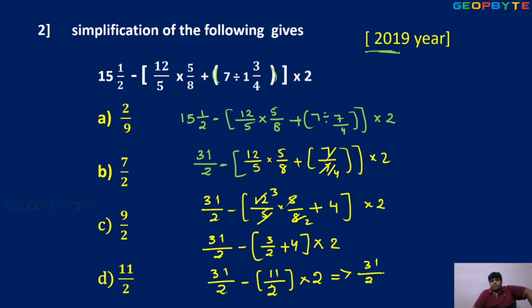31 by 2 minus 22 by 2. The denominator is the same, 2. So 31 minus 22. So what is the answer then? 9. Okay, 9 by 2 is the answer. So 9 by 2. What is the option? Option C.